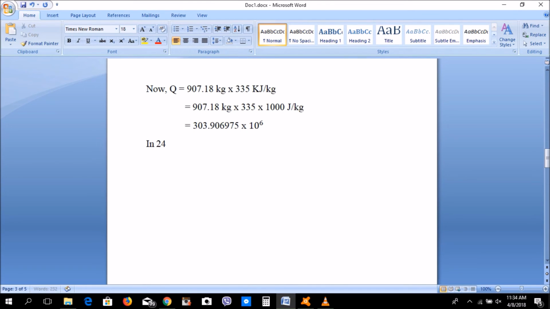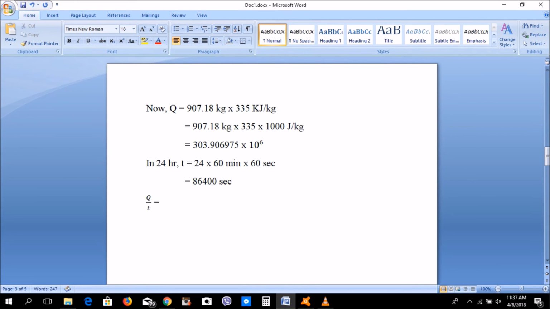Q becomes this. In 24 hours, time equals 24 into 60 minutes into 60 seconds, which equals 86,400 seconds. Now let's calculate the power, Q by T.